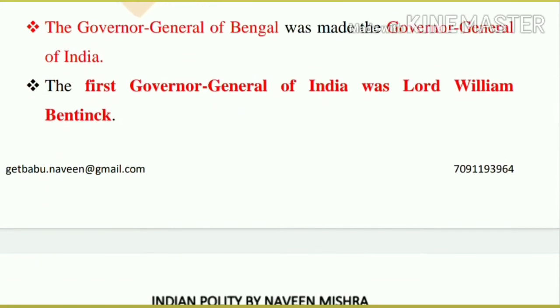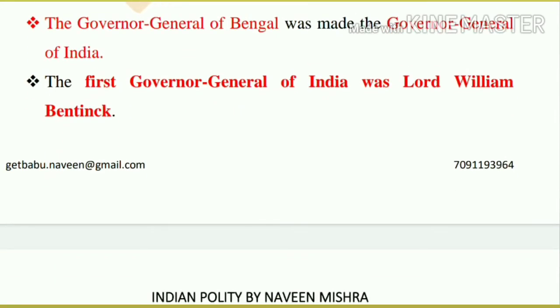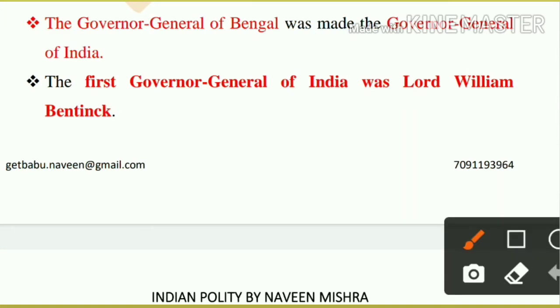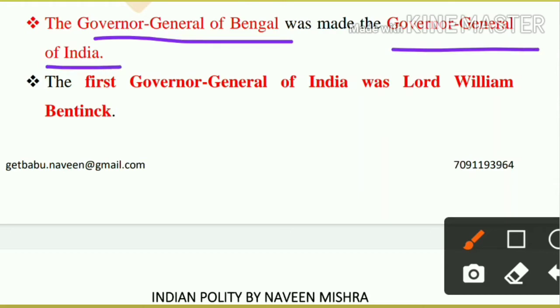After that, one important act called the Charter Act of 1833 was passed, in which the Governor General of Bengal was made the Governor General of India. You can see how centralization was happening. In the Regulating Act, the governors of Bombay and Madras were made subordinate to the Governor General of Bengal. Now the Governor General of Bengal was made the Governor General of India. So now it was completely centralized.